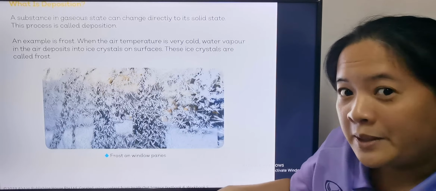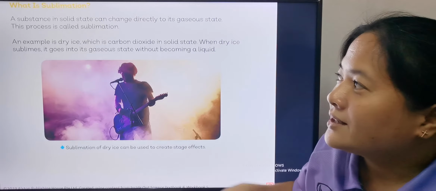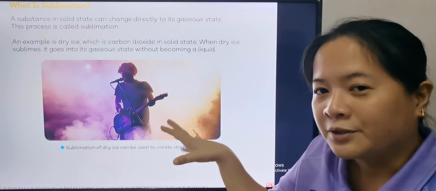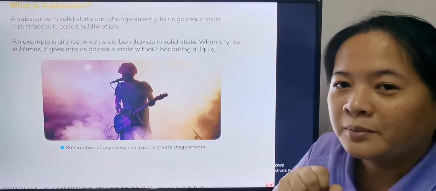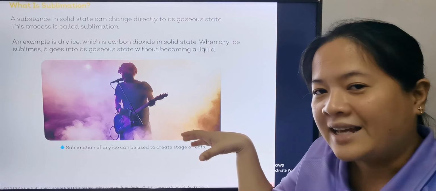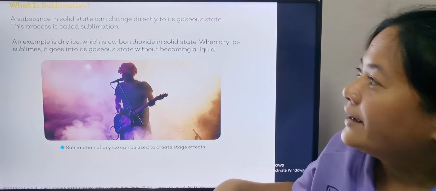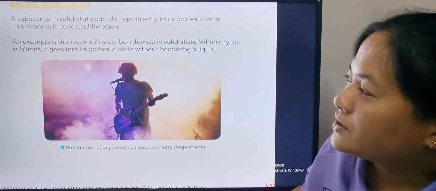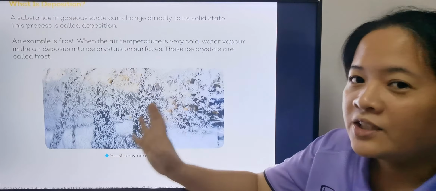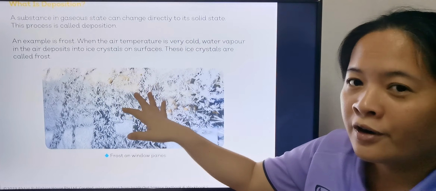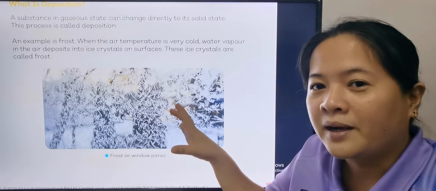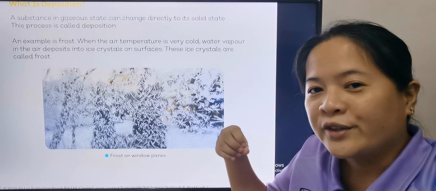Again, we have sublimation. Let's go back. Sublimation is when solid changes into gas directly. An example is carbon dioxide, or dry ice, changing into carbon dioxide gas. It sublimes. And then we have deposition, when gas or water vapor changes into solid. It can be frost or it can be snow. I hope you understood our lesson about the changes in the state of matter.